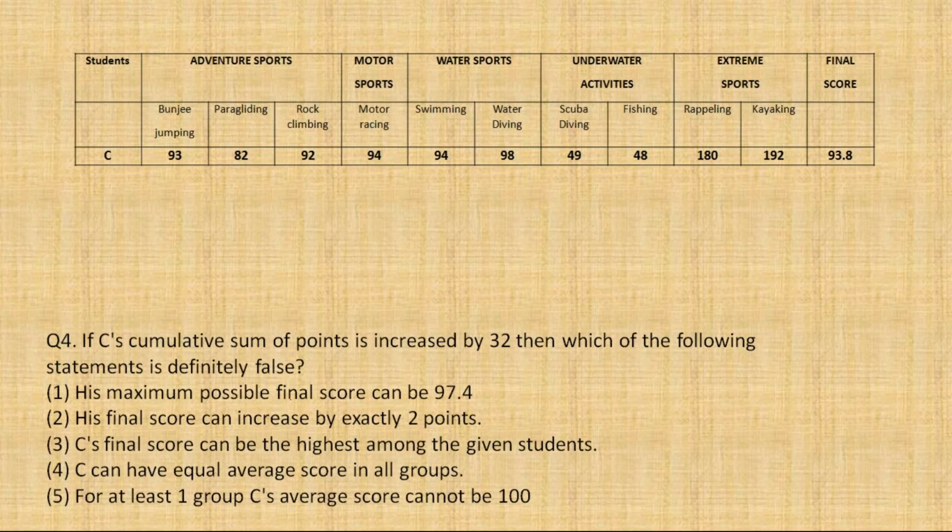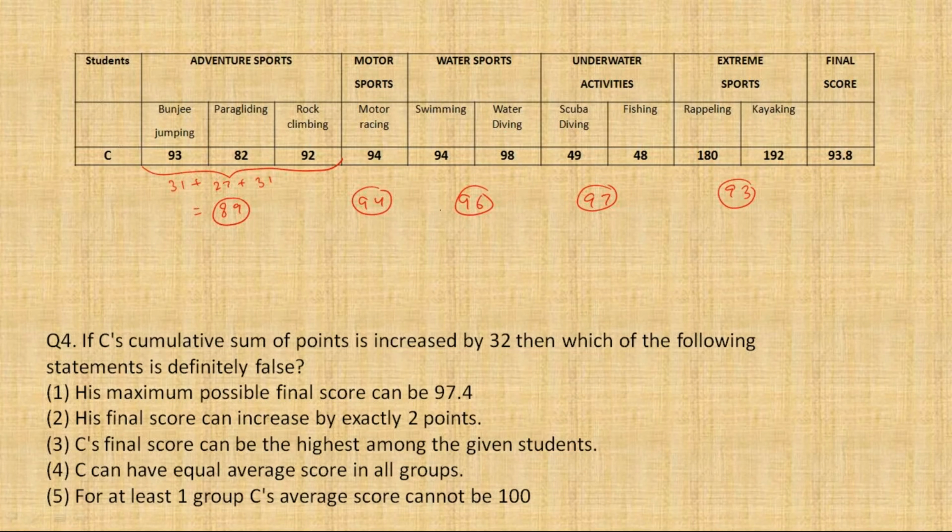I think the first thing we need to do is find the average. So you can find the average of adventure sports. It is going to be 31 plus 27 plus 31, which is 89 is the average. Here 94 obviously, and here 96 is going to be the average. यहाँ पे sum of them is 97, and here 186, half of which is 93. तो हमने group averages तो कम से कम निकाल लिए हैं.